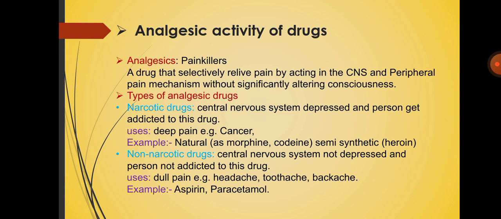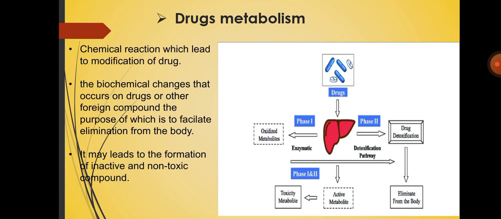Then non-narcotic drugs. Central nervous system is not depressed and the person is not addicted to the drugs. It means vice versa, it is the opposite of narcotic drugs. Used for dull pain, for example headache, toothache, and backache. Examples of these non-narcotic drugs are aspirin and paracetamol.